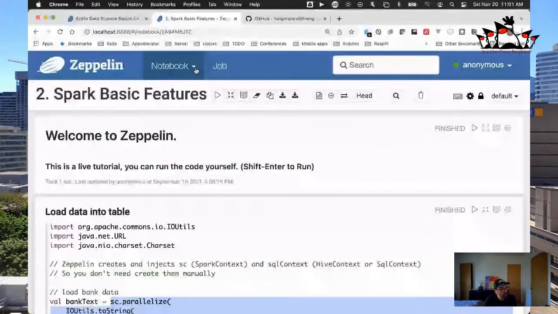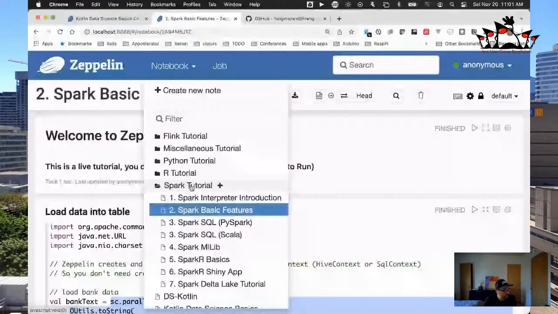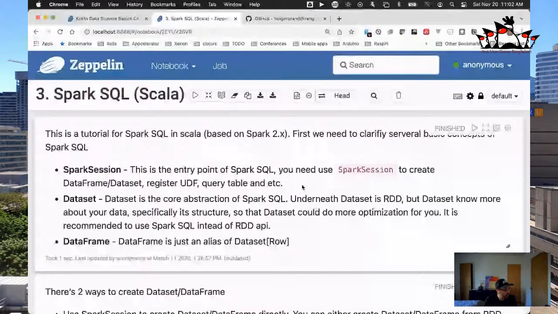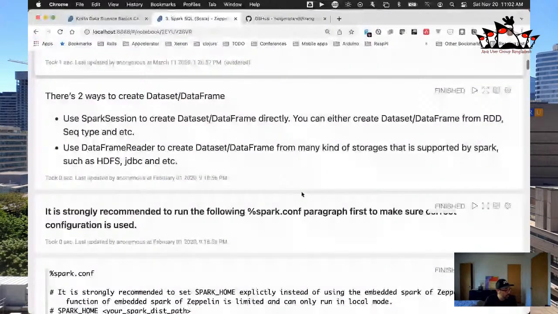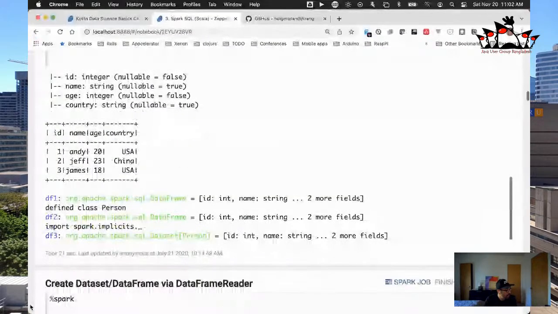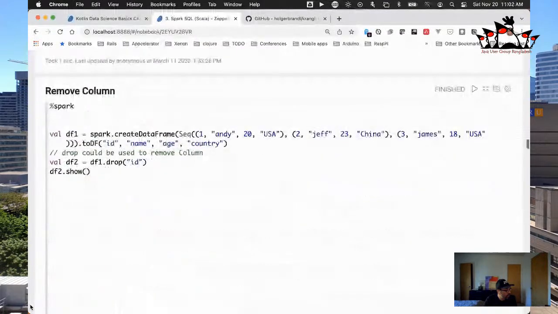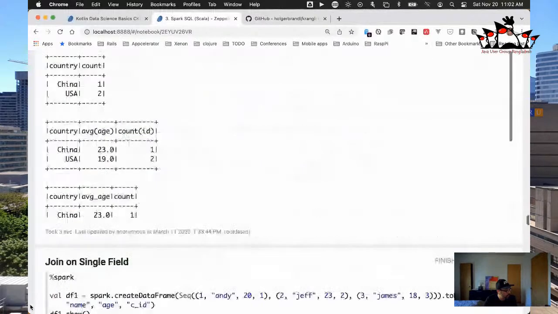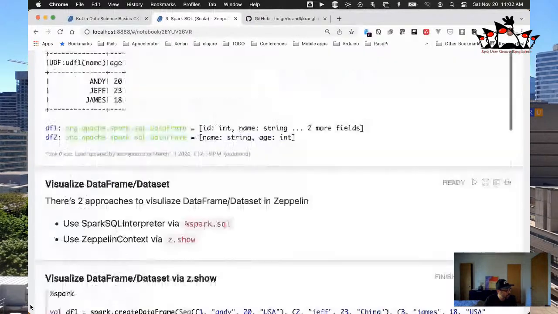The way I got here is, when you load up Apache Zeppelin and you go to Notebook, it will be under the Spark tutorial section, and there are loads of great tutorials here for working with Spark as well. You can see that the Spark SQL is really nice too. You do have to write Scala for this specific one, but let's scroll down a little bit. You can see that they're loading in some sequences, and this is what the data looks like. Let's keep scrolling, and there's reading it into a data frame, and somewhere in here they show a nice graph. Where is that? Probably towards the bottom, but let's see if it's here or not.